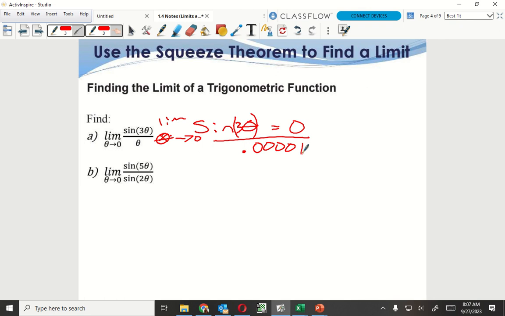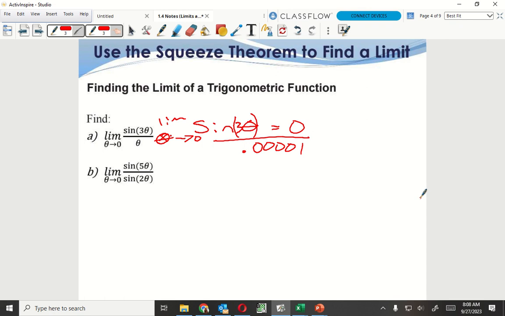Now, let's try it in the calculator and see what you get. So from here, we know that it's going to be undefined on the bottom, but on top it is going to be 0. If I take a guess at it, what would you think it would end up being? It's approaching 0, but it's not going to be equal to 0.